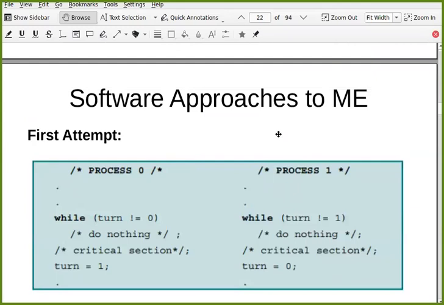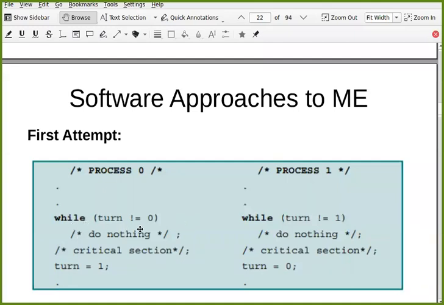Just assume that we have only two processes, process 0 and process 1. And what is the requirement? We want to achieve mutual exclusion between two processes. So at a time, only one process can enter into the critical section. That is what we want to achieve. So this is a very simple idea. There is one turn variable which is shared between these two processes. It's a global variable which is shared between multiple processes, turn. And this turn contains value 0 or 1.